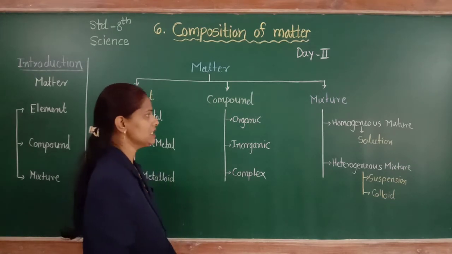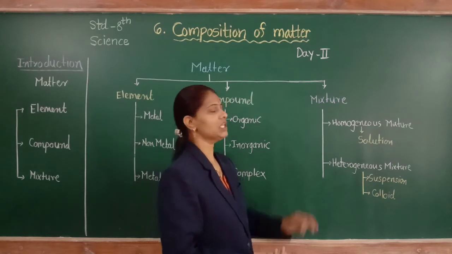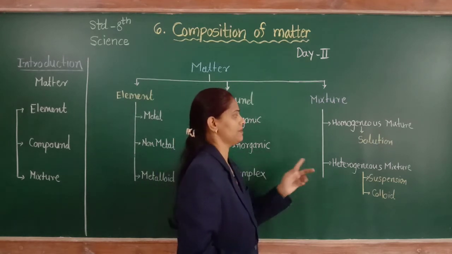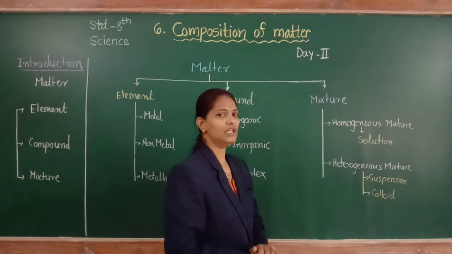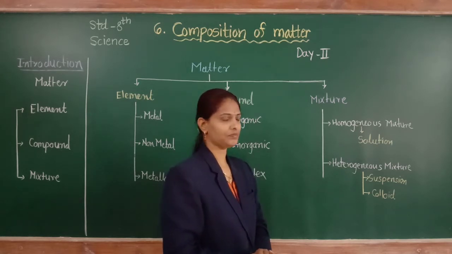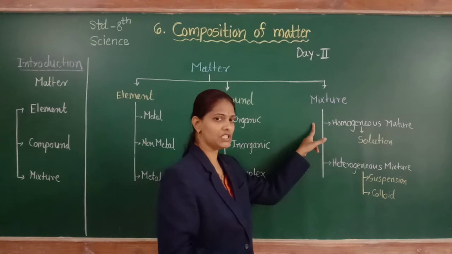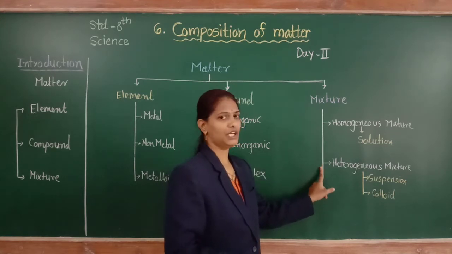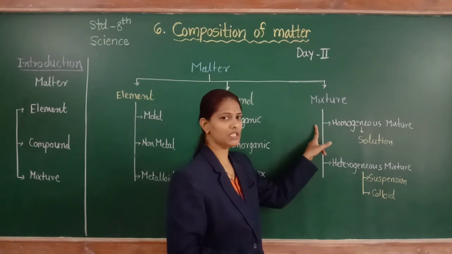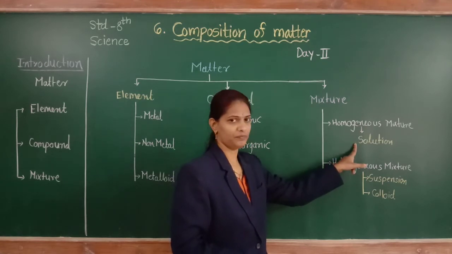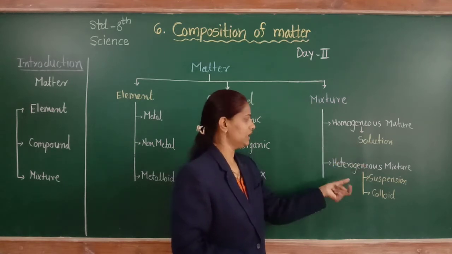Next, mixture is classified into two types: homogeneous mixture and heterogeneous mixture. An example of a homogeneous mixture is a solution.